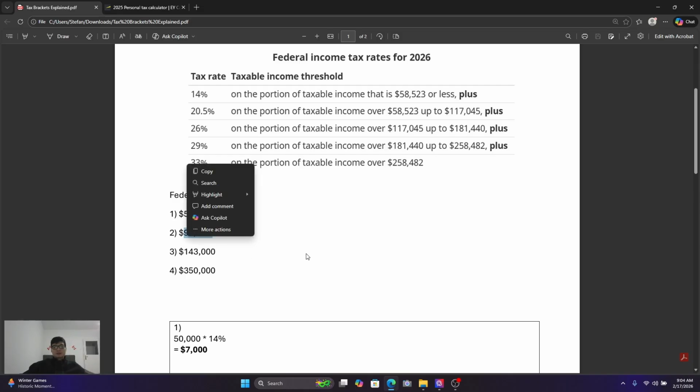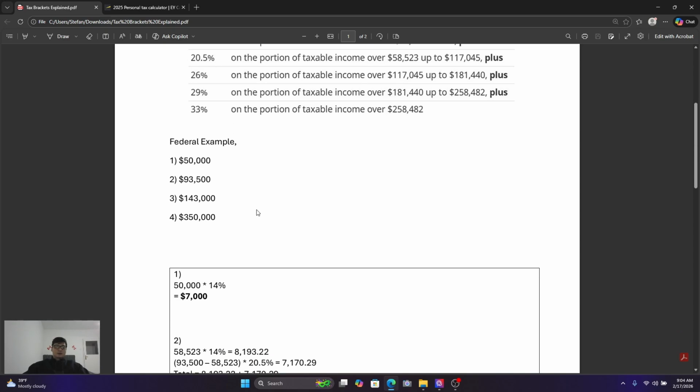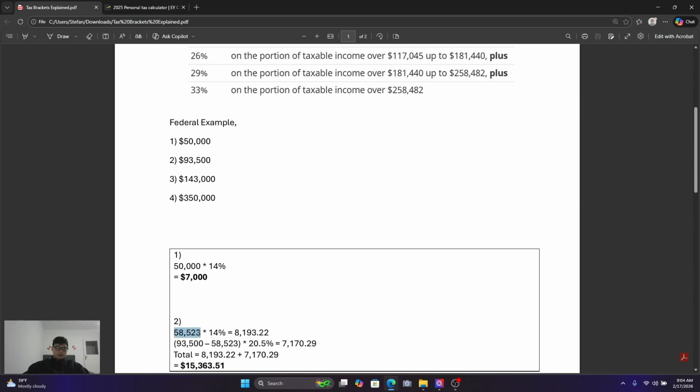Now we go to the next one. So 93,500, okay? We can see 93,500 is higher than 58,523, but lower than 117,045. So we're going to get taxed 14% on the first 58,523. And then we have to see what is the difference of 93,500 and 58,523 to get taxed on the remaining balance at 20.5%.